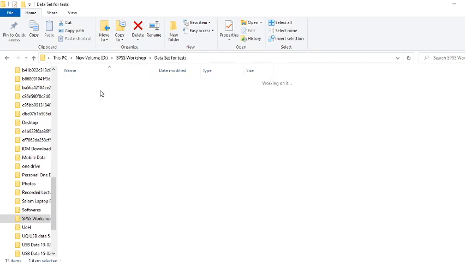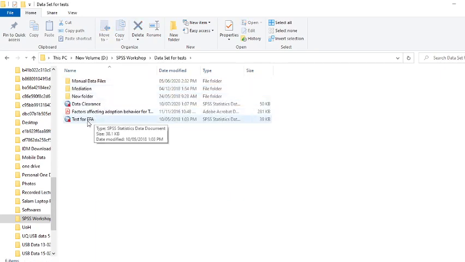We are going to the data sets, and we are using the same tool, SPSS, our software. I'm going to take the same data set in which we conducted the EFA.